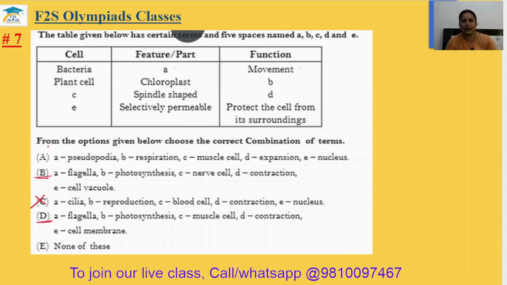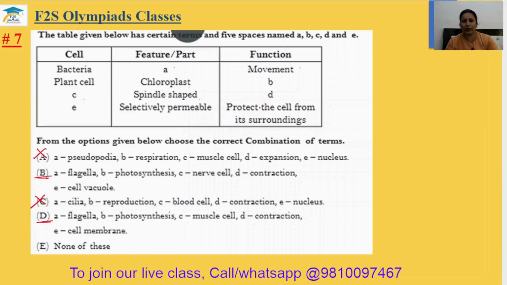So C and A are rejected. Plant cell, chloroplast is found. And what is the use of chloroplast inside the plant? Actually, chloroplast contains chlorophyll, and chlorophyll is responsible for the photosynthesis in the plant. So B should be photosynthesis. It is in both of them, so not rejected. Okay.